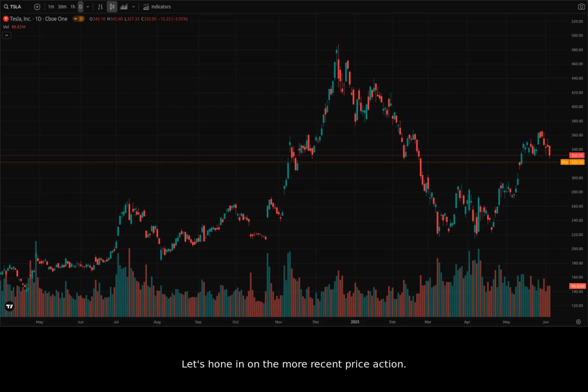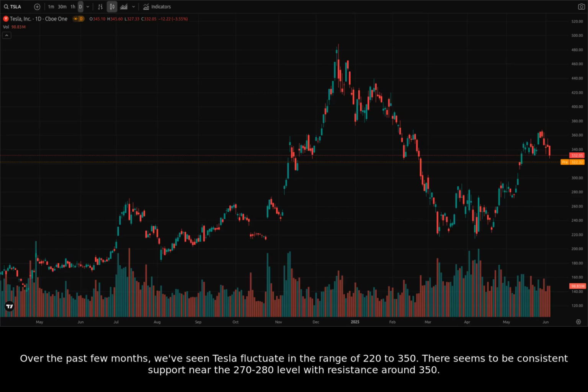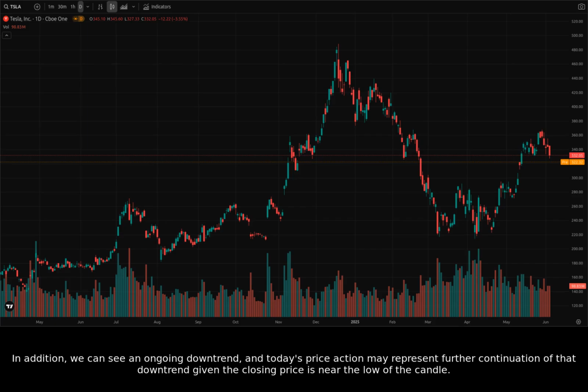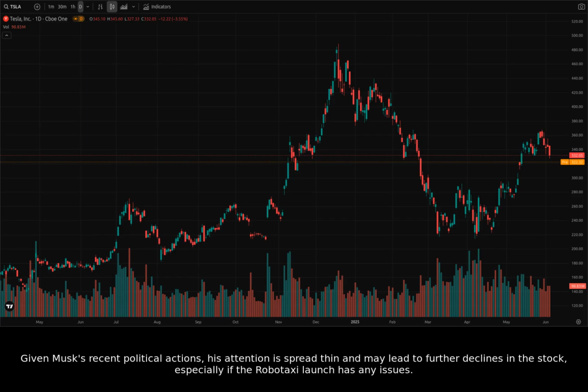Let's hone in on the more recent price action. Over the past few months, we've seen Tesla fluctuate in the range of 220 to 350. There seems to be consistent support near the 270 to 280 level with resistance around 350. In addition, we can see an ongoing downtrend, and today's price action may represent further continuation of that downtrend given the closing price is near the low of the candle. Given Musk's recent political actions, his attention is spread thin and may lead to further declines in the stock, especially if the Robotaxi launch has any issues.